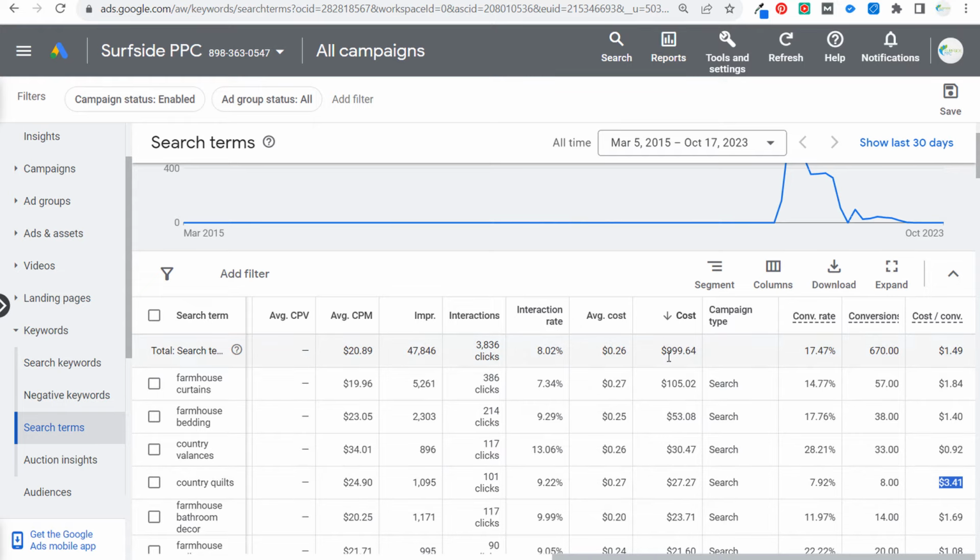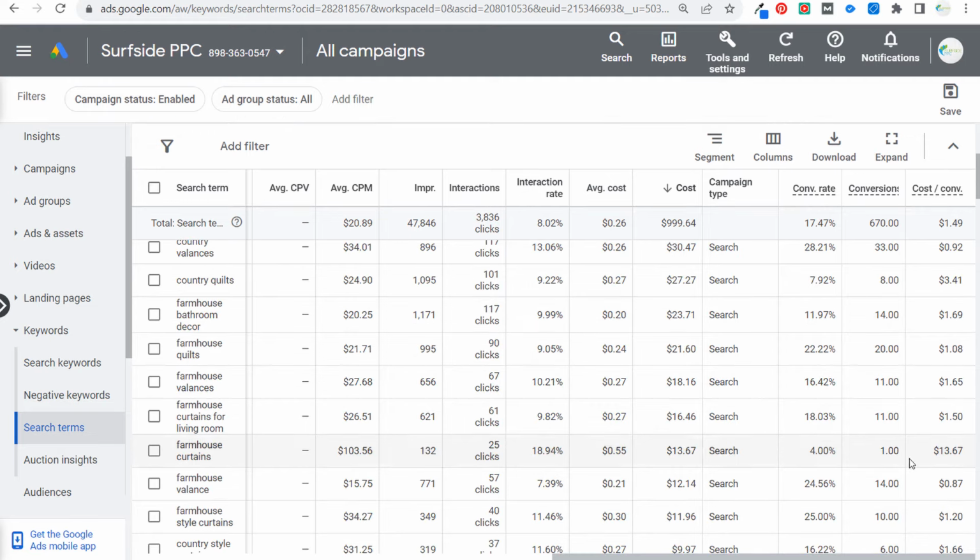Now, I don't have a ton of data for this campaign, so you may spend this much in a day and get this much data in a day. So the more you spend, the more data you actually have. But if you start to see, okay, we're getting a good amount of clicks on some of these different keywords or these different search terms here, and they are not driving a very good overall cost per conversion or conversion rate.